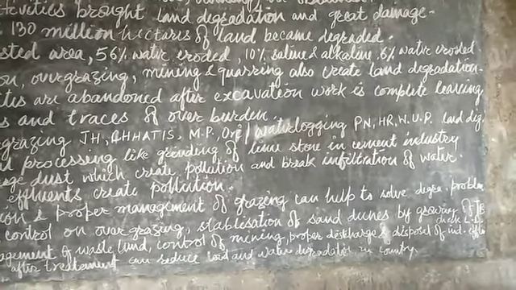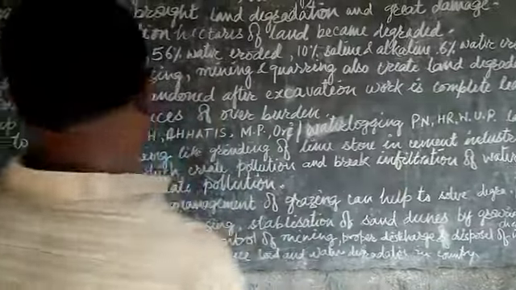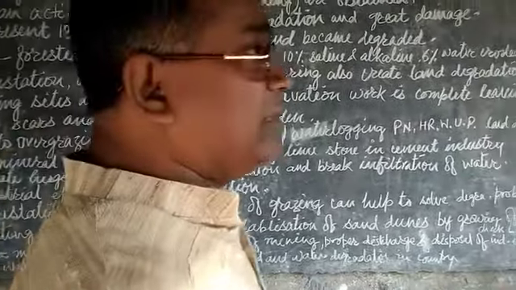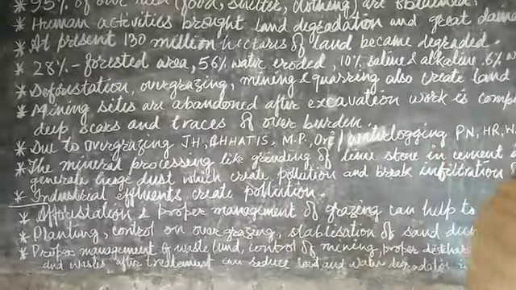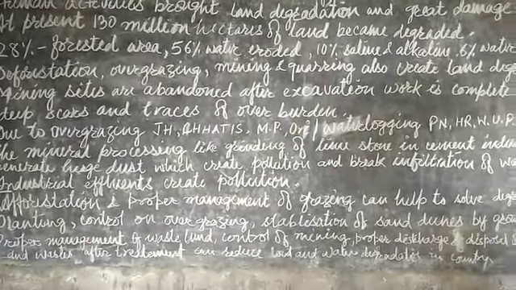The other is mining sites. Many mines are found in the Jharkhand region, West Bengal, and many other states of our country where minerals are found in abundance.